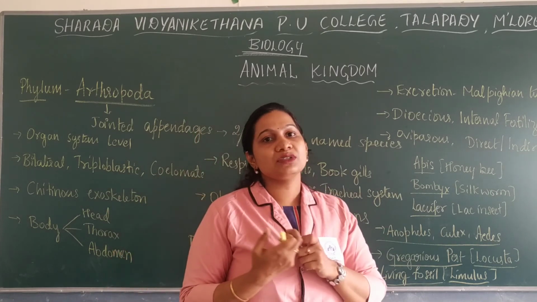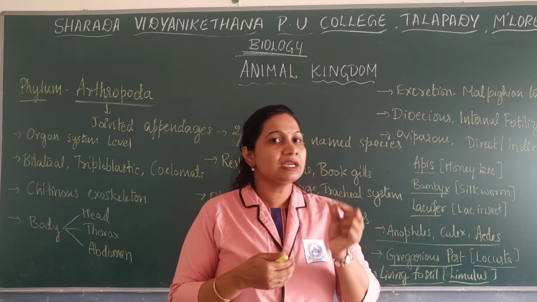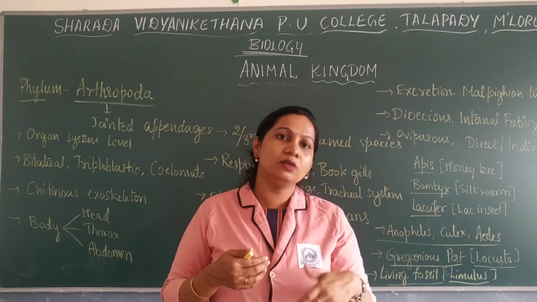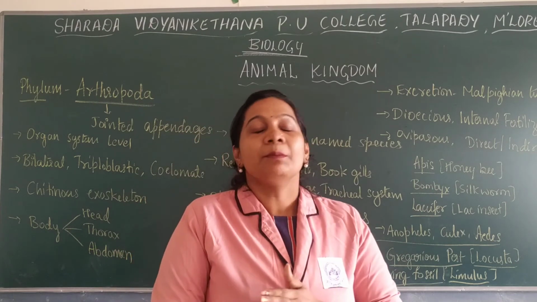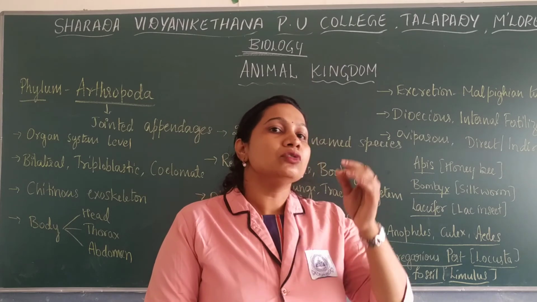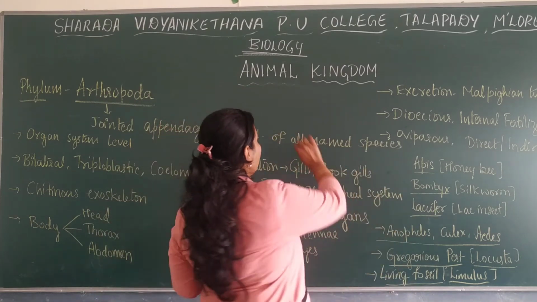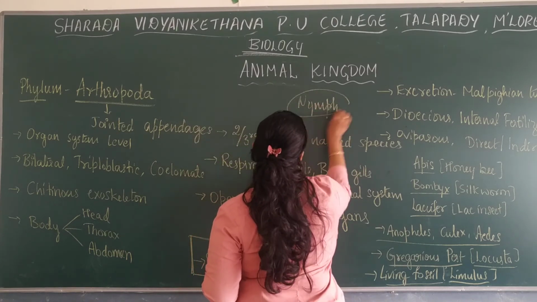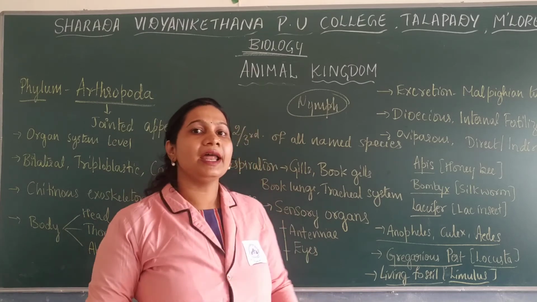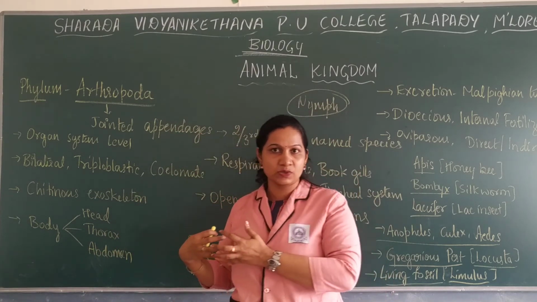Now, the cockroach does not have any differentiated larval stage. If you see a small cockroach, it looks like a cockroach, the shape and everything is the same. But the difference is that the small cockroach is known as a nymph. Nymphs undergo a process of molting, which is shedding their exoskeleton.